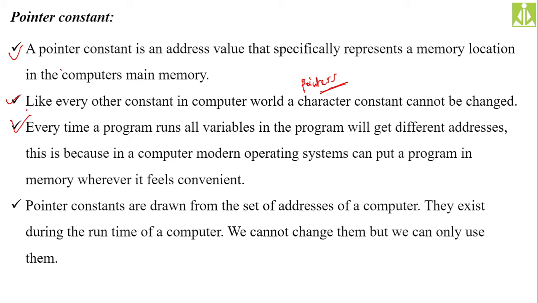Pointer constants are drawn from the set of addresses of a computer. Whatever memory locations we have, all of them have their own address, and if you put all those addresses together, they form a pool of addresses. Every address in that pool, we call a pointer constant. The address given by the manufacturers for the memory locations is fixed and can't be changed, so it behaves like a constant.